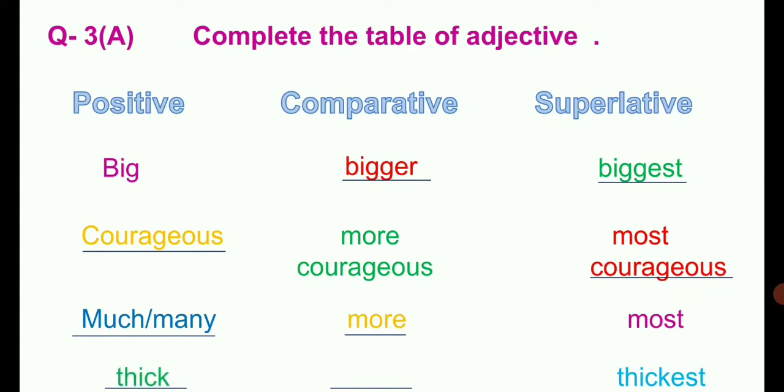Thick. And then what is the comparative form of thick? Thicker. So this is the way we have to complete the table of adjectives. And for this question we have to learn the form of the adjectives given according to the degree. Lots of examples are given in the classwork and textbook also. Let's move on and let's start the exercises.